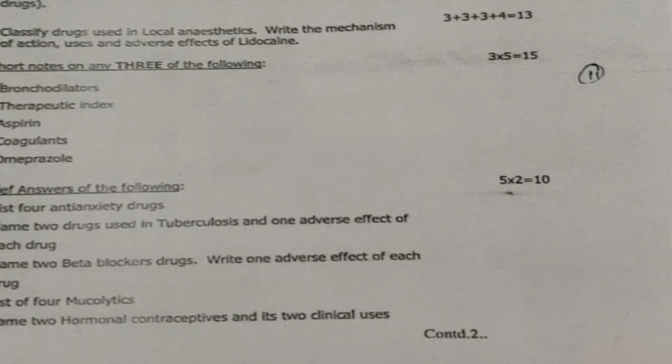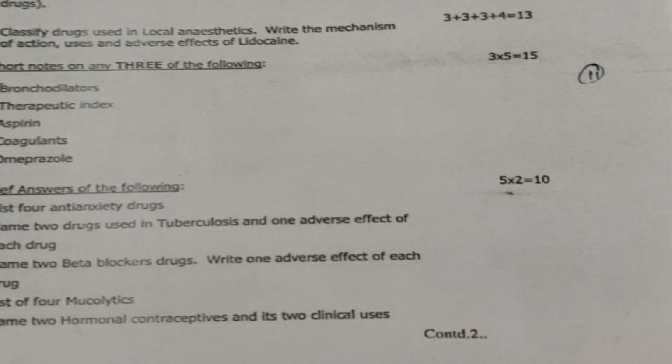Then list 4 mucolytics. So for each mucolytic you give, you will be rewarded 0.5 marks. If you have written only 2 mucolytics, you will be given only 1 mark. If you have given only 1 mucolytic, you will be given only 0.5 mark. Suppose you have written 4 mucolytics correctly, you will be awarded 2 marks.